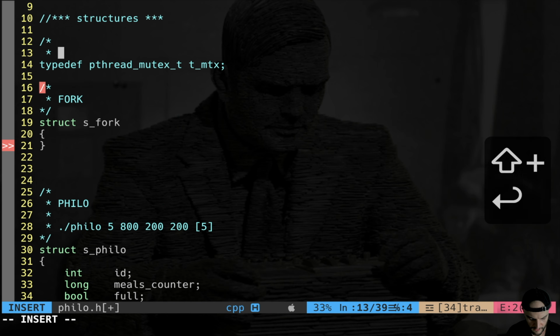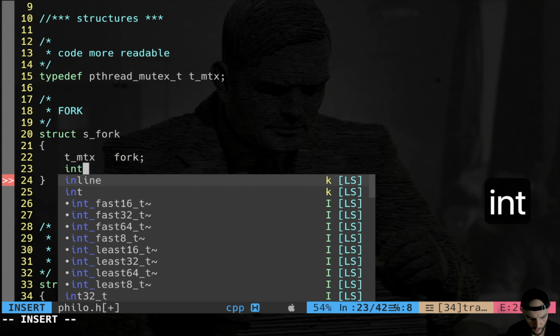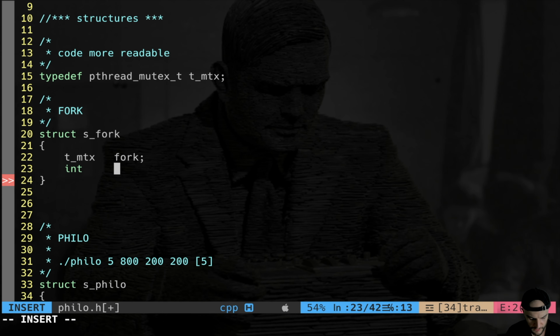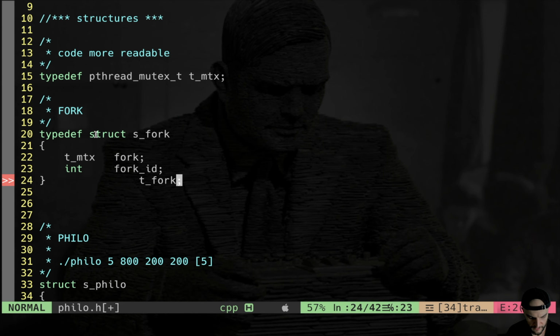This will make the code more readable. And the fork is going to be a mutex, of course, so t_mutex, and also an ID, which is going to be the fork ID. This ID is pretty useful for debugging, because I know exactly which fork the philosopher has taken. So let's do immediately a typedef here, t_fork. Of course, I don't want to write this all the time, so the typedef is pretty handy.